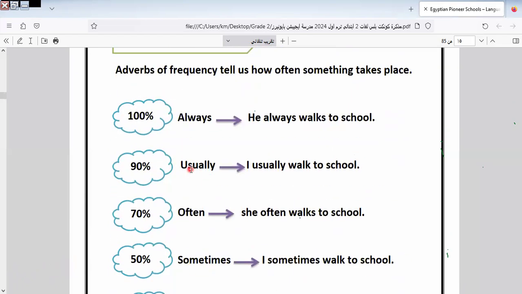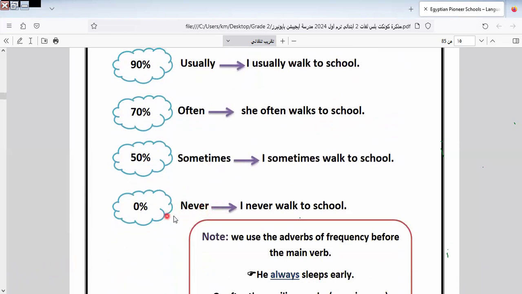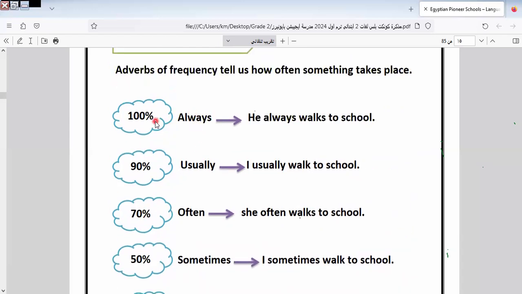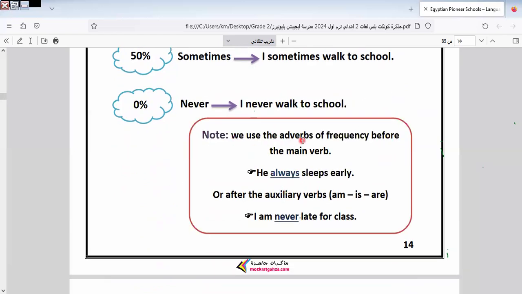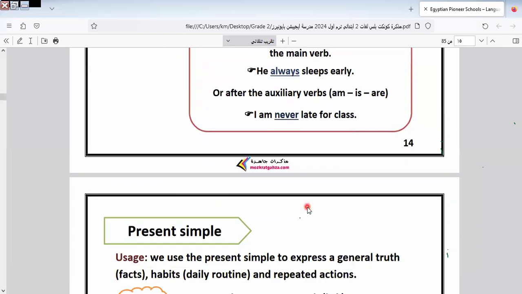When a habit happens 100% of the time, we use always. When the habit doesn't happen, we use never, so it will be 0%. Always is used for a habit that happens 100%, and never for a habit that can't happen, 0%. We use the adverbs of frequency before the main verb. Here we say he always sleeps. So I put always between the subject and the verb. He always sleeps. I'm never late for class.